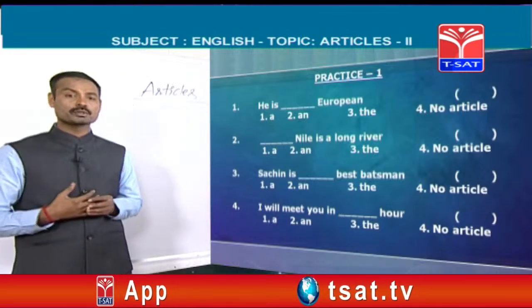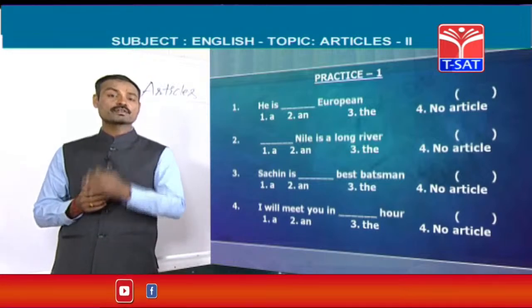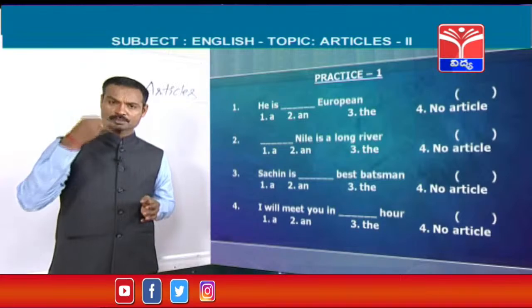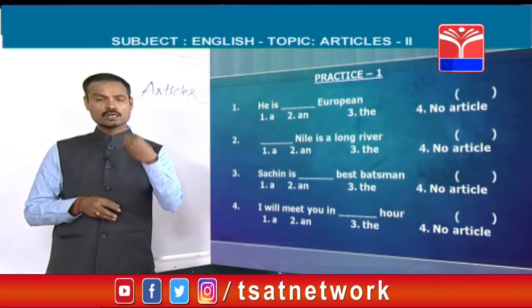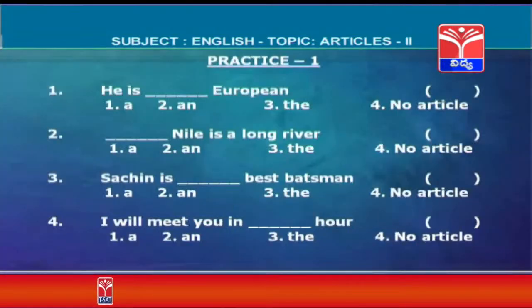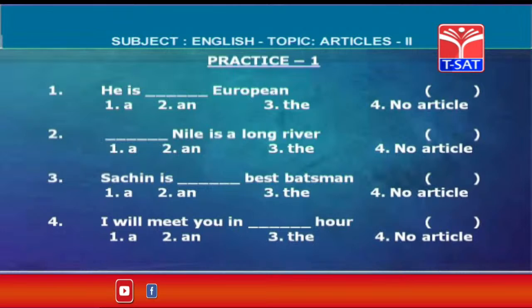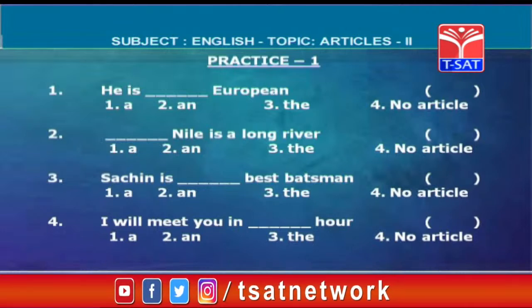Next, what is the second example? Dash Nile. This is the name of a river. Before the names of rivers, what should we use? The. Before the names of rivers, seas, and mountains, we should always use the. What is the next point? Sachin is dash best batsman. Best is the superlative degree here. I have already told you, if any word ends with st, that is called the superlative degree. Before superlative degrees, we should always use the: best, cleverest, tallest, dullest, strongest, like that.